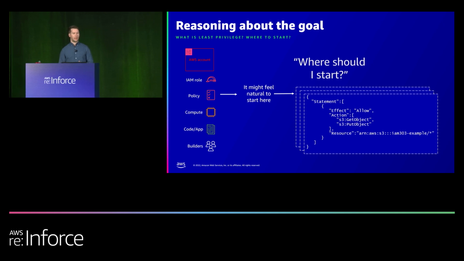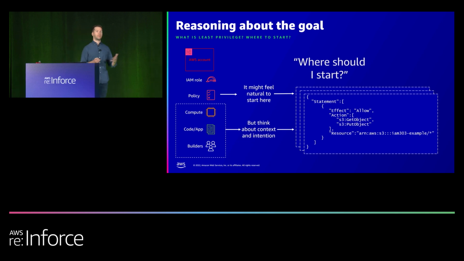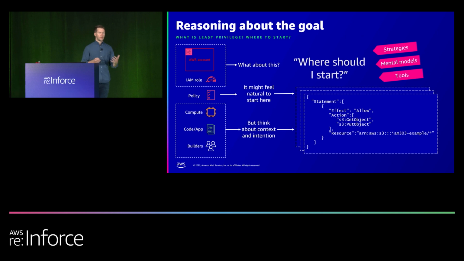More importantly, you need the context about the applications, the users, and the workloads. You need to understand the intent and the constructs behind that. What APIs is the code referencing? And you also need to take into account the roles and the accounts they live in. So we're going to break this question down into three subcomponents: strategies, mental models, and tools.